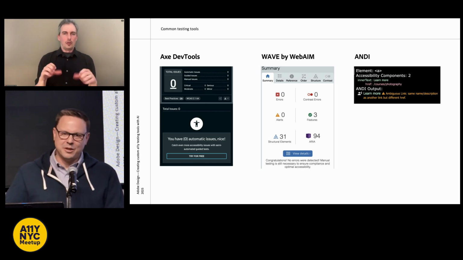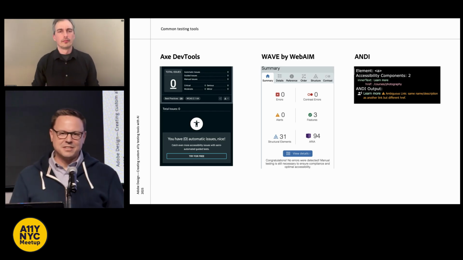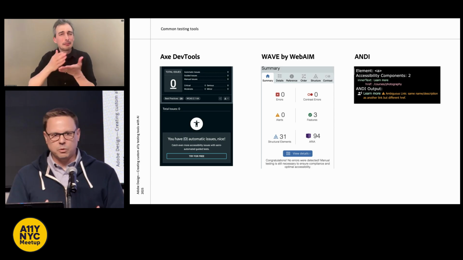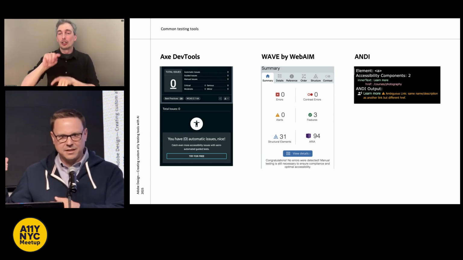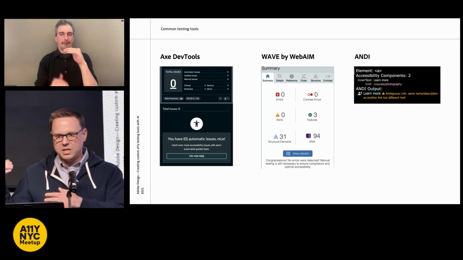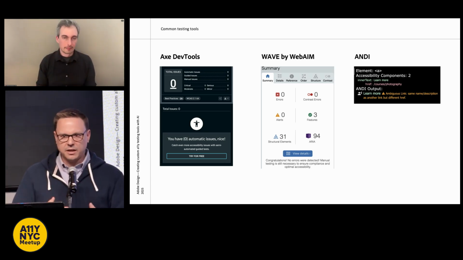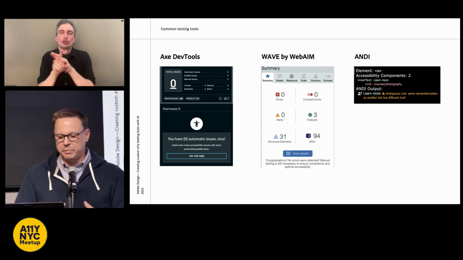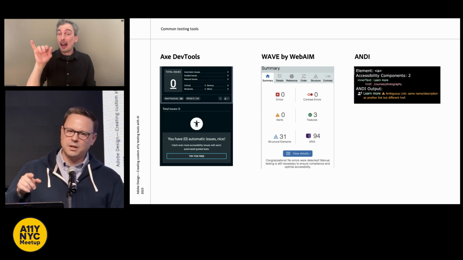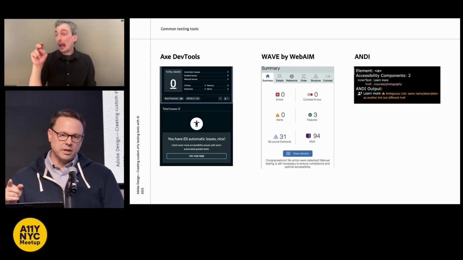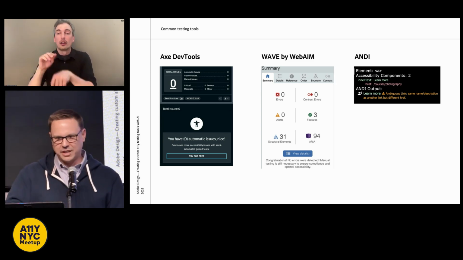And the last part of the lesson I always give is that automated testing tools will only get you so far. And that exact scenario that I just showed you would not get picked up by Axe. It would not get picked up by Wave, by WebAIM. Andy will give you a warning, and Arc Toolkit will give you a warning, which is cool. I didn't picture that all up here.